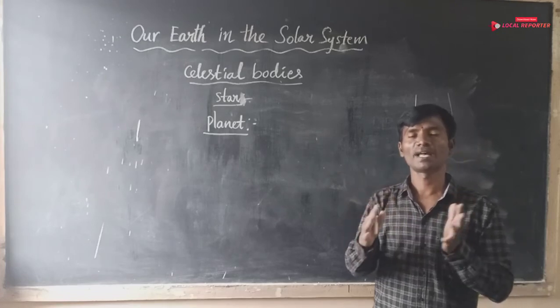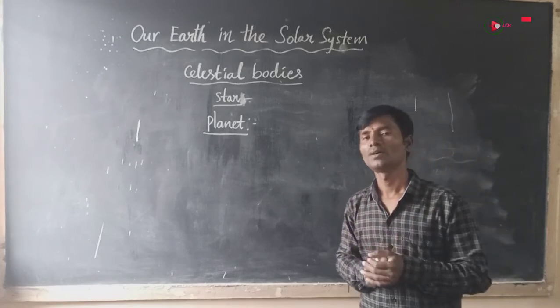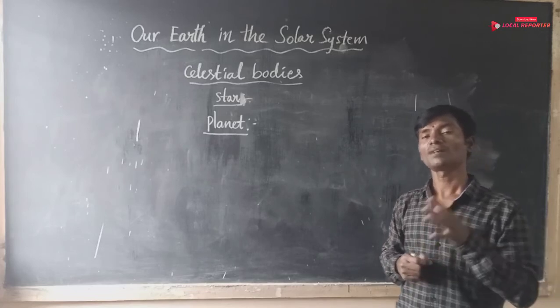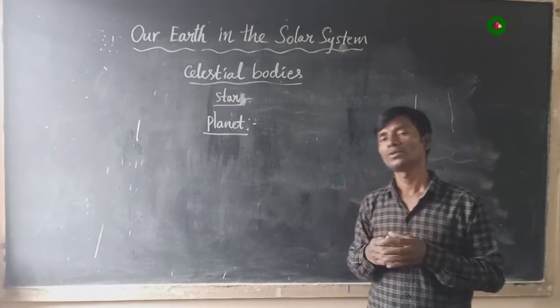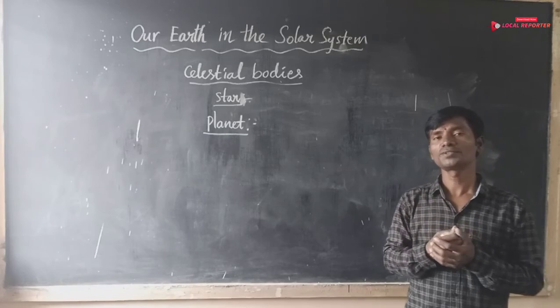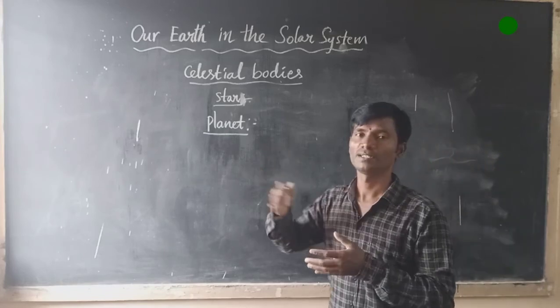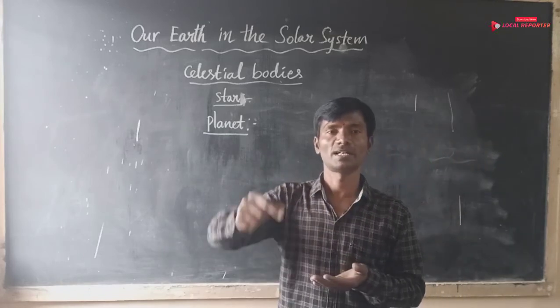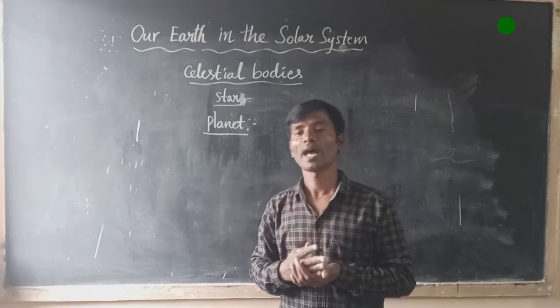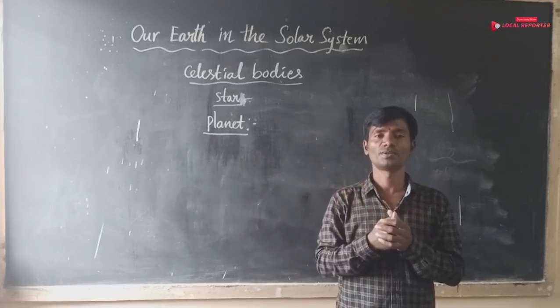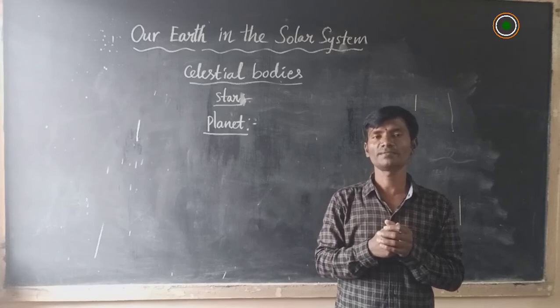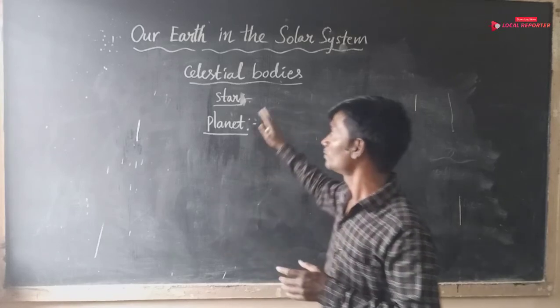There are 8 planets in our solar system. Some of them have their moons too, like our moon. The other planets also have moons like satellites. Okay, thank you children. You must observe.